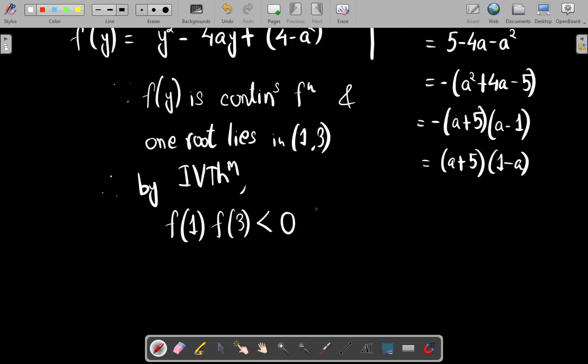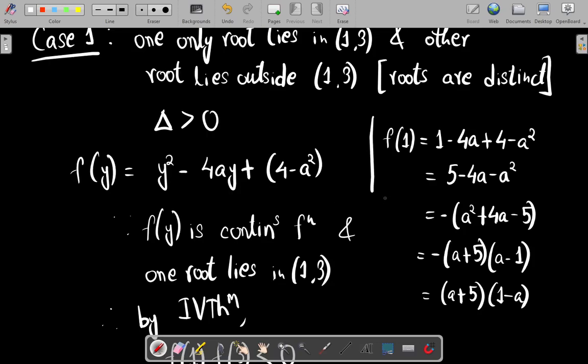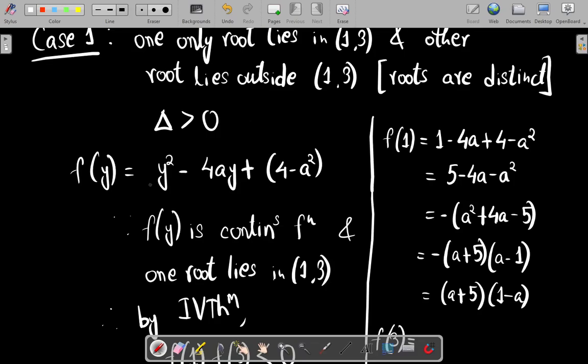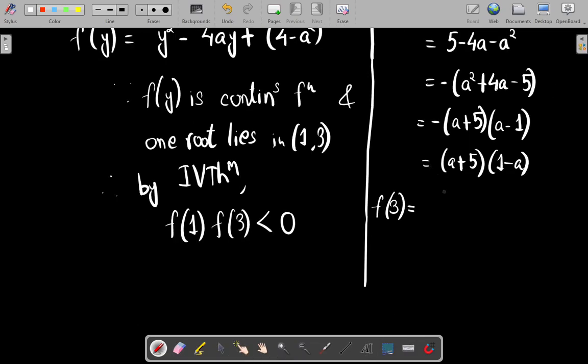Now let us find the value of f of 3. f of 3 will be equal to 3 square, which is 9, minus 4a times 3, so this will become minus 12a, plus 4 minus a square.